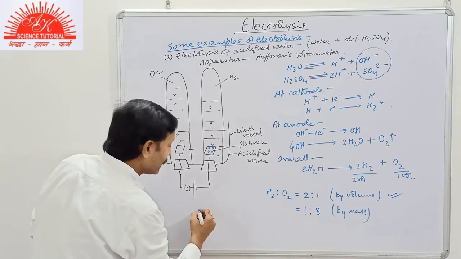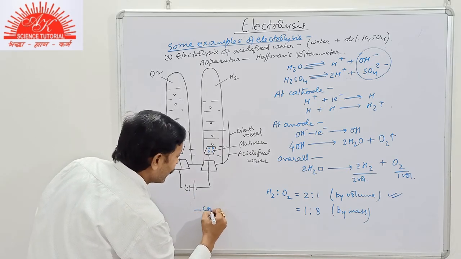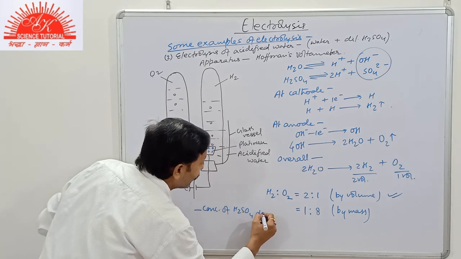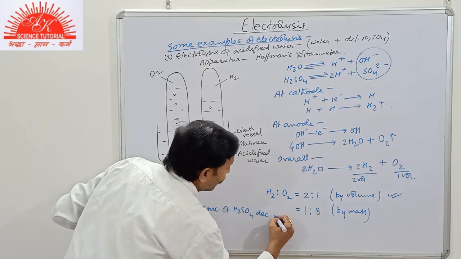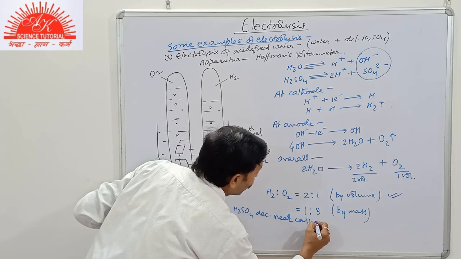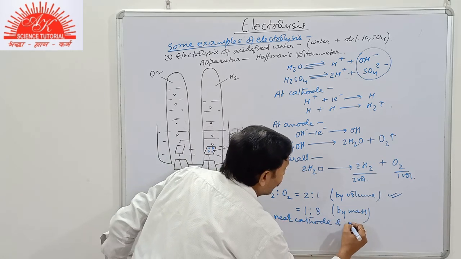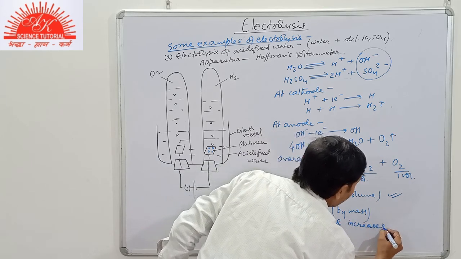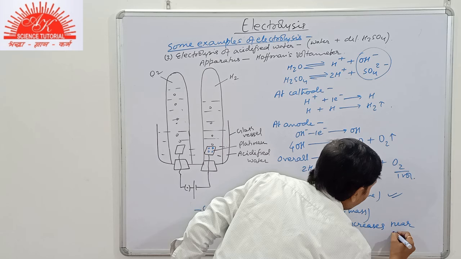Hence we see that concentration of H2SO4 decreases near cathode and increases near anode.